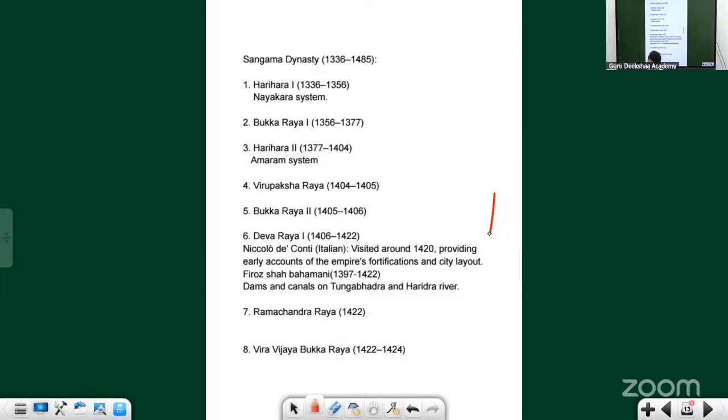Also we came across his market reforms. I told you he was the one who started paying salaries in full, in terms of money. Other rulers were not paying the salaries to soldiers completely through money.